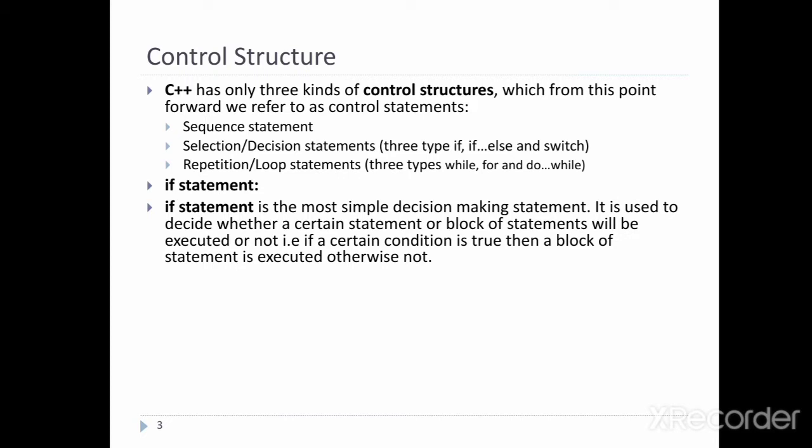Okay, so there are 3 types of statement: sequence statement, selection or decision statement, and repetition or loop statement. तो सिलेक्शन में इफ एल्स स्विच आता है, रिपीटेशन और लूप में वाइल, फॉर, डू वाइल आता है. So we will see them one by one. First of all, the if statement.